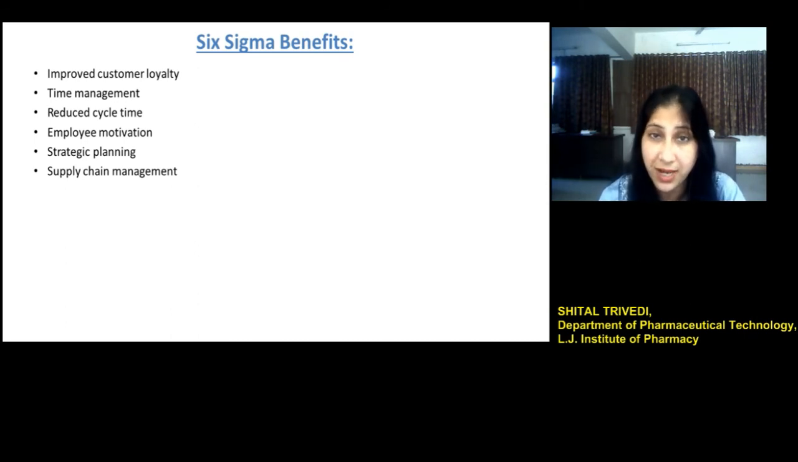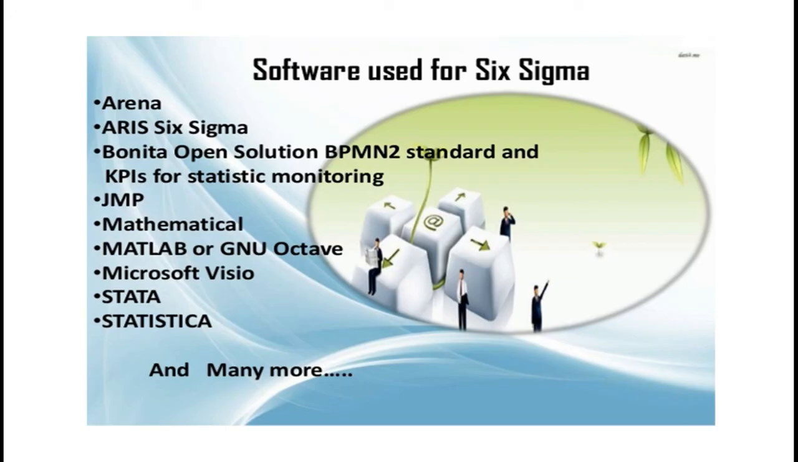The next benefit, that is regarding strategic planning. So by utilizing the Six Sigma concept, an organization can focus on a particular goal. The Six Sigma concept can be utilized for effective supply chain management. So when the product performance is affected by the supplier's performance, the Six Sigma concept says to reduce the number of suppliers. So that is to reduce the number of risk factors. So these are some of the software which are utilized for Six Sigma application.